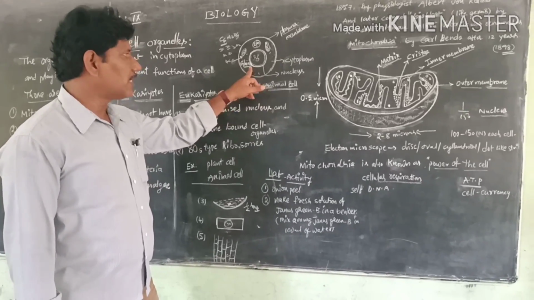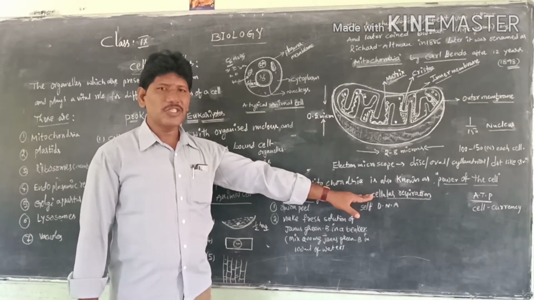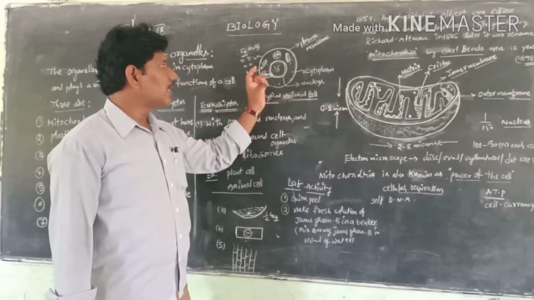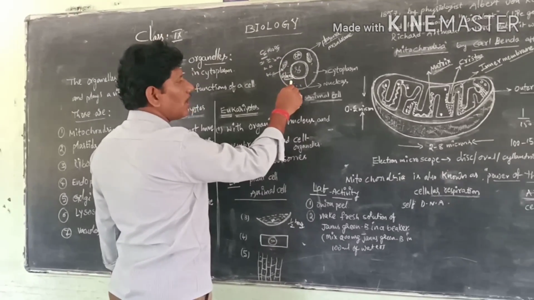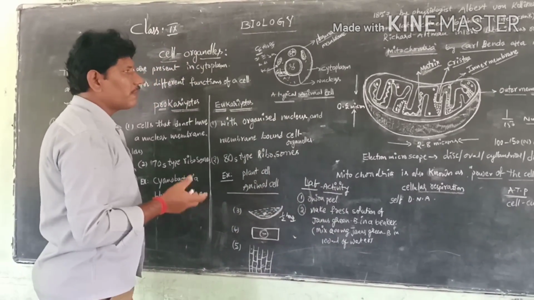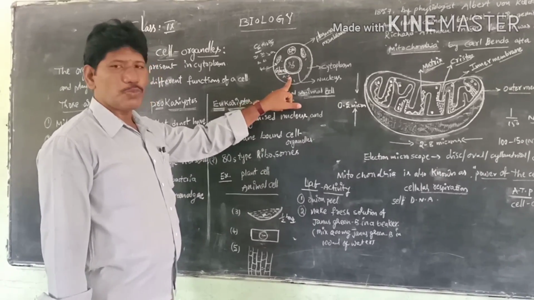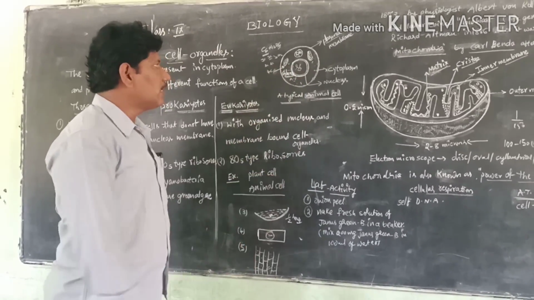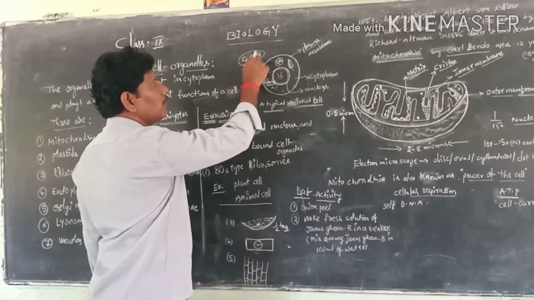Here we can discuss what happens. Actually, this is a topic of the 10th class, 2nd chapter, respiration. There we learn it in detail, but this time we will learn it briefly. Glucose, amino acids, proteins, enzymes, hormones and water are the fluids essential to each and every cell, and they are transported by the circulatory system, like blood and blood vessels, to each and every cell. The glucose formula is C6H12O6.